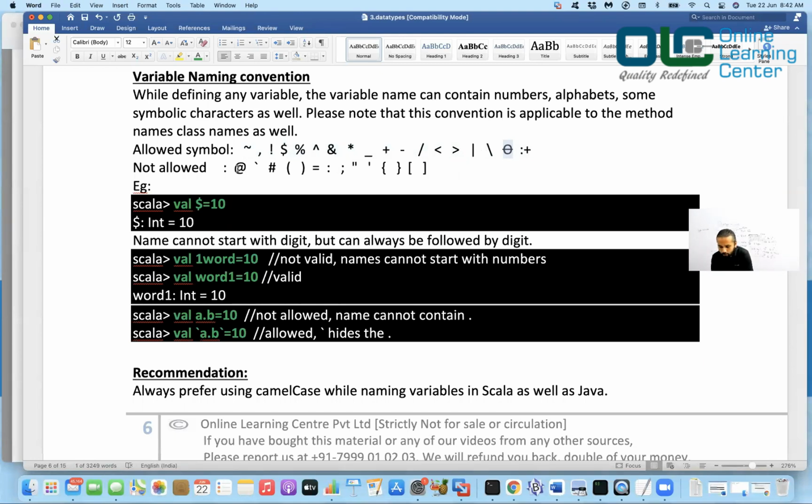Okay, and what is not allowed? These symbols are not at all allowed in the variable itself. For example, you can say variable dollar is equal to 10.